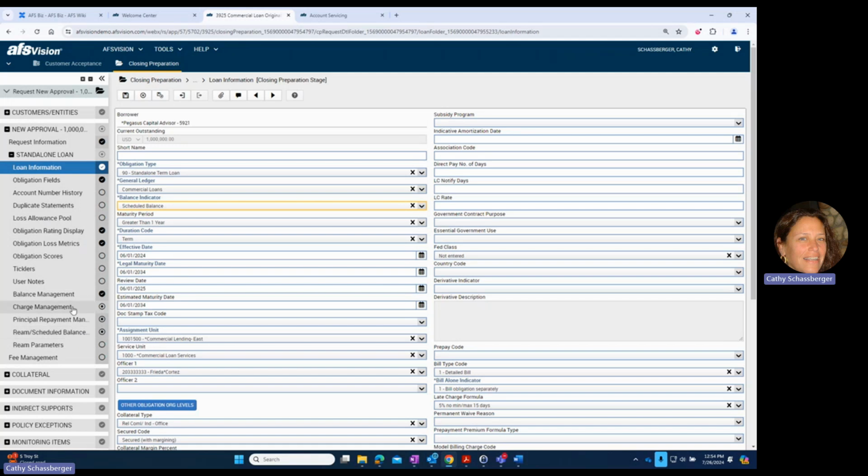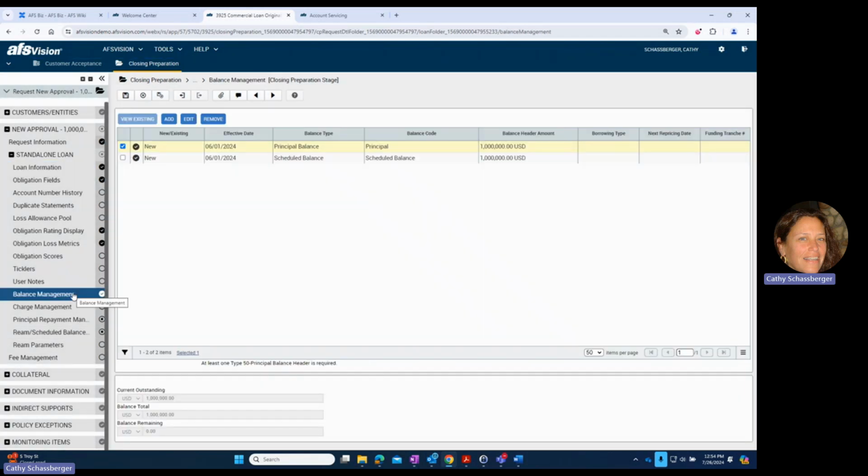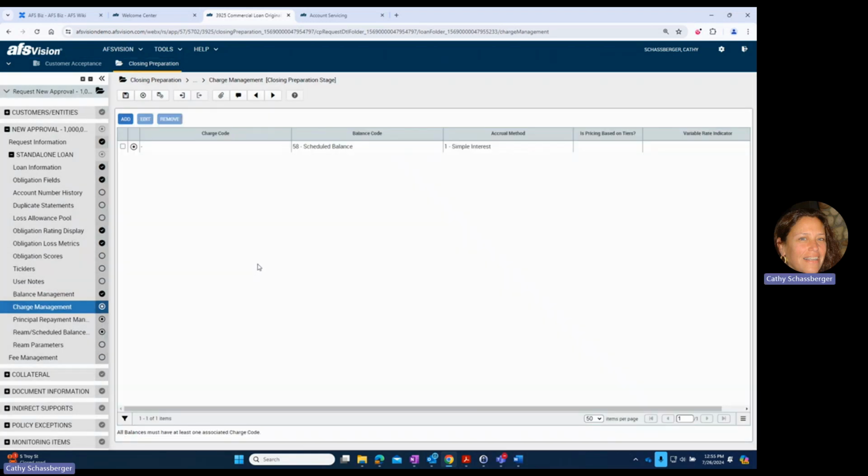Let's take a look at the balance management step. You now see that I have both the principal balance and the scheduled balance, so it will track these two individually within the same loan. No sense in booking a second loan to track a scheduled balance or the principal balance. Now let's look at the charge management. You will see that the interest is tied to the scheduled balance.